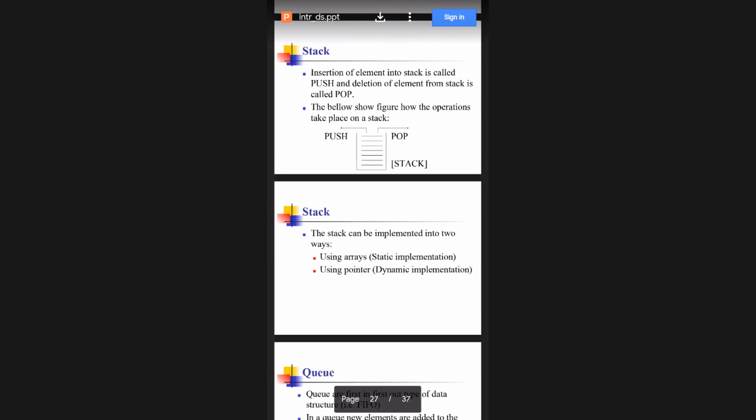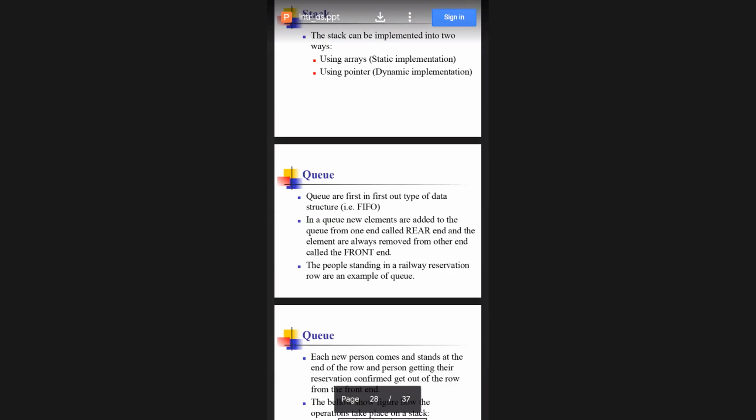In the same way, first in, first out. What are the operations we will have there? We can add the element at the rear end, first in, first out. We can add the element at the rear end, and we can remove from the front end. Okay.